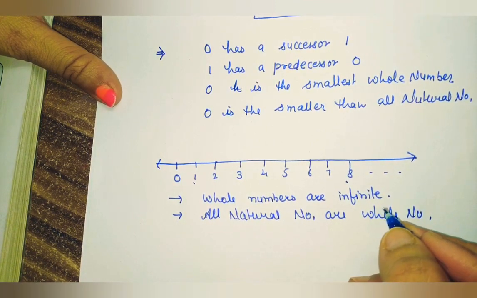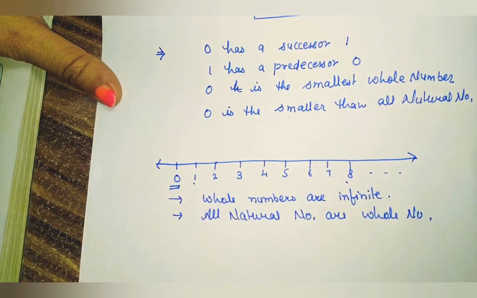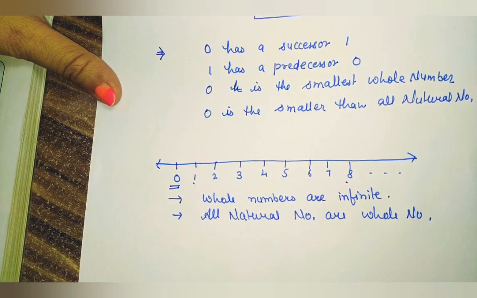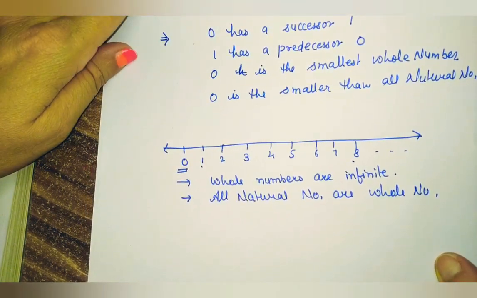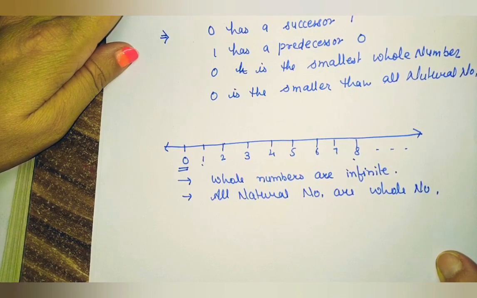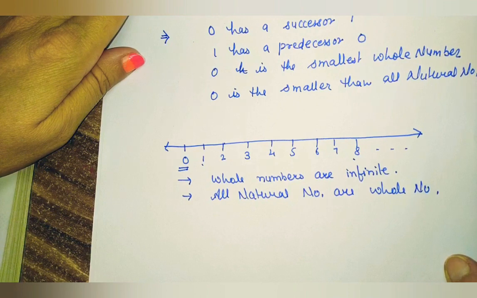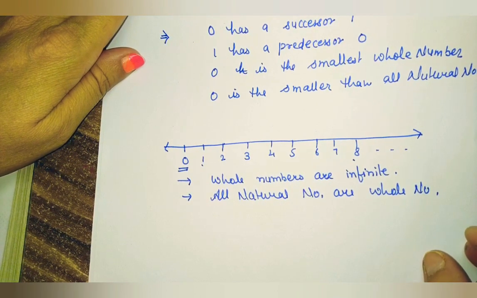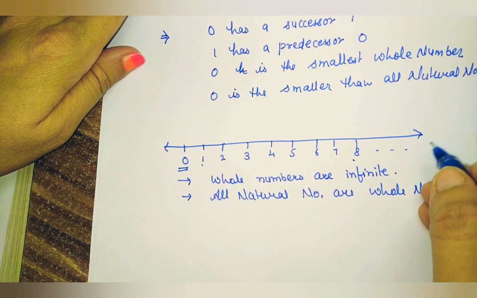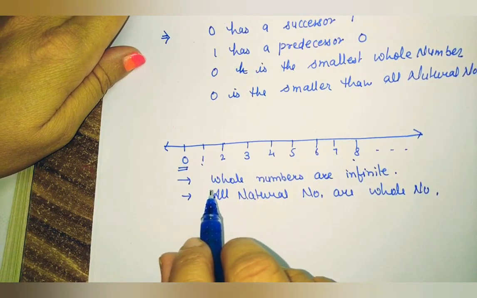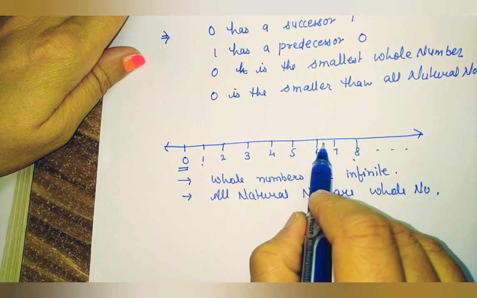Then the third thing we observe from here: the smallest whole number is 0. Then there is no number on the number line which can be called the greatest whole number. That means all the numbers are infinite. And every whole number can be represented on the number line by a point.